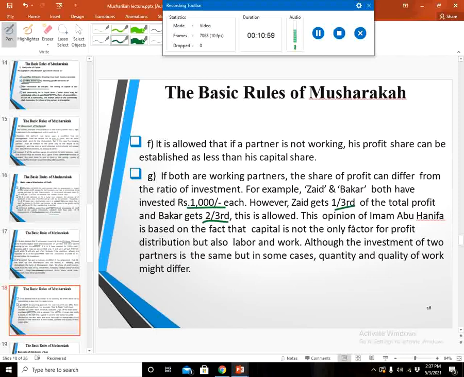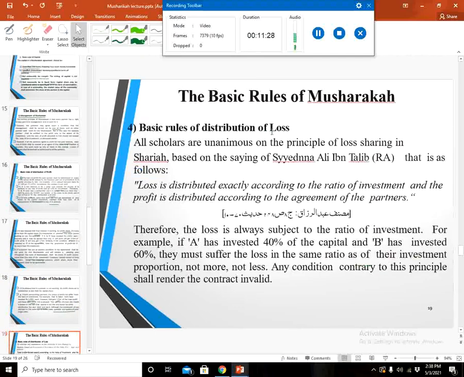This opinion of Imam Abu Hanifa is based on the fact that capital is not the only factor for profit distribution but also labor and work. Although the investment of two partners is the same, in some cases the quantity and quality of work may differ, and on the basis of the quantity and quality of the work, any partner of the musharaka can get a profit share more than his capital proportion.